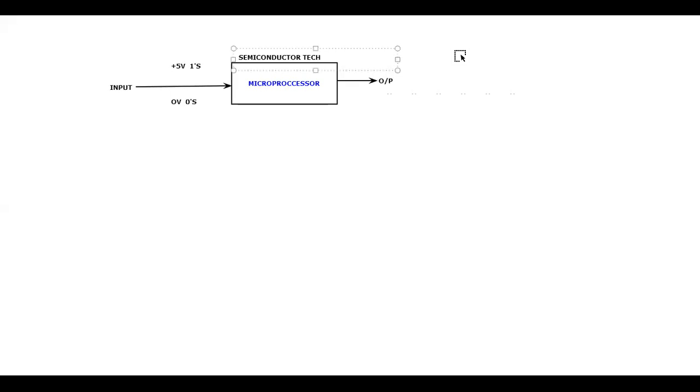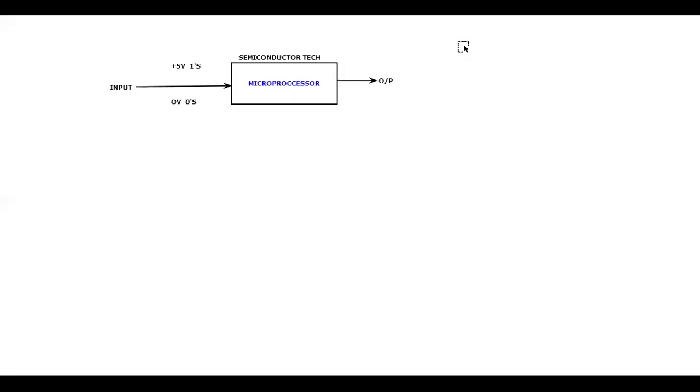If the microprocessor wants to understand something, you should speak in the same language it understands. The microprocessor understands only zeros and ones. If you give it in the form of zeros and ones, you are going to get the proper output, otherwise you will not get the output.